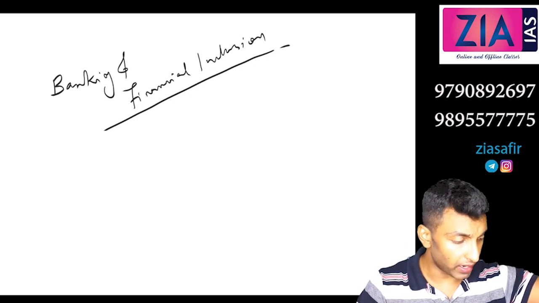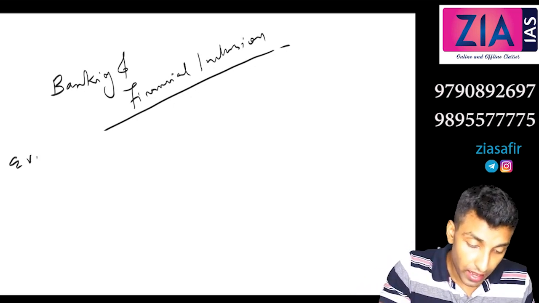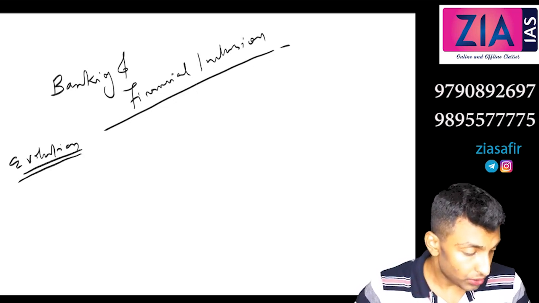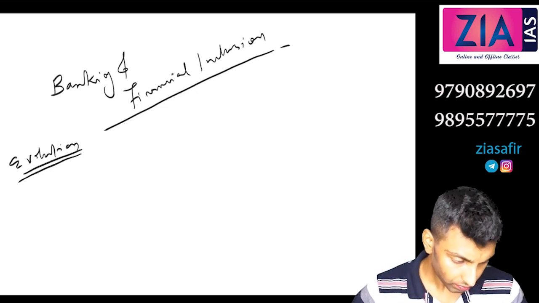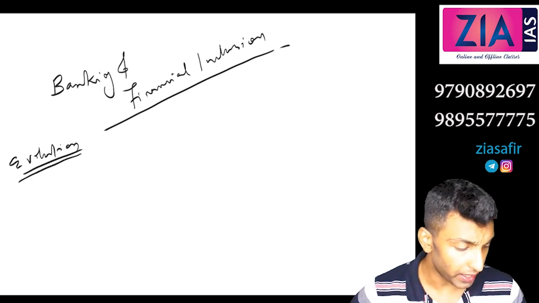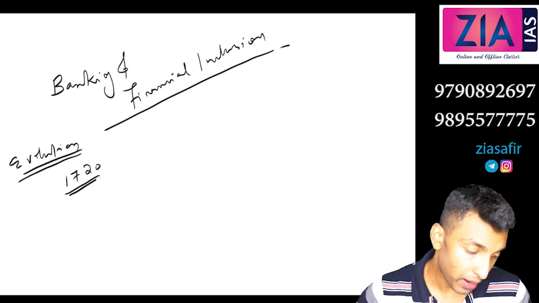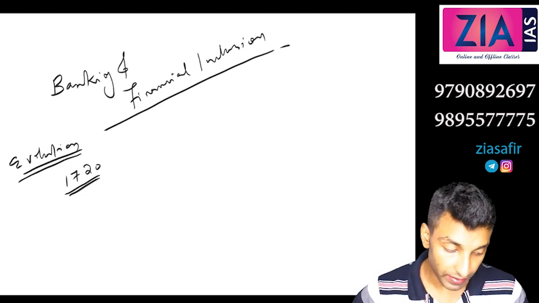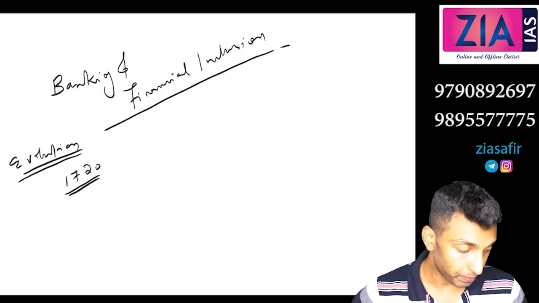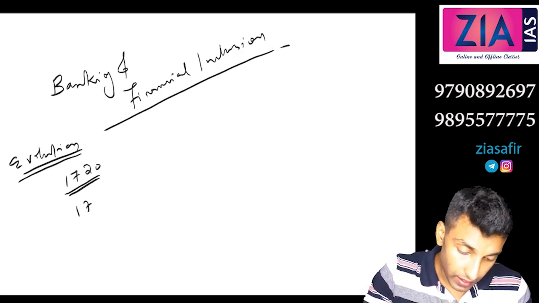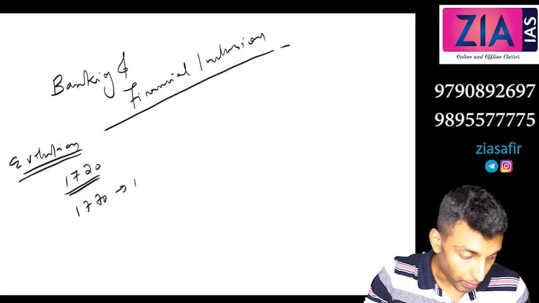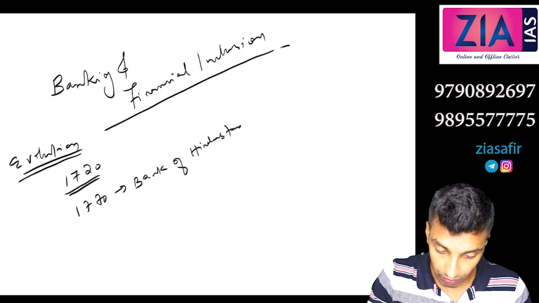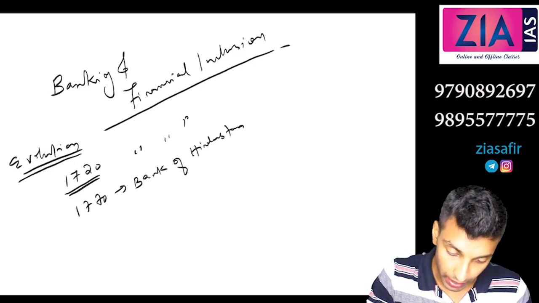So you can give a subheading under that: evolution of banks. What was the first bank established in India? In 1720, Bank of Bombay. The first bank established in India in 1720, Bank of Bombay. Then in 1770, Bank of Hindustan. This one was Bank of Bombay.